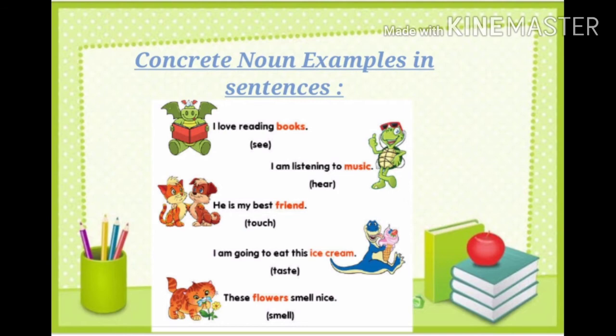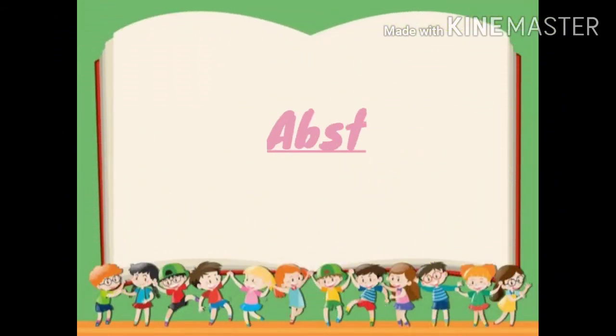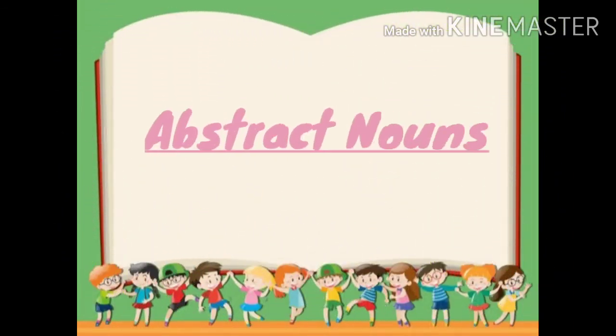Now moving further, let's know about the second topic of our chapter, that is abstract nouns. Abstract nouns are just the opposite of concrete nouns, as concrete nouns are experienced or perceived through our five senses. Abstract nouns are not perceived through our senses.